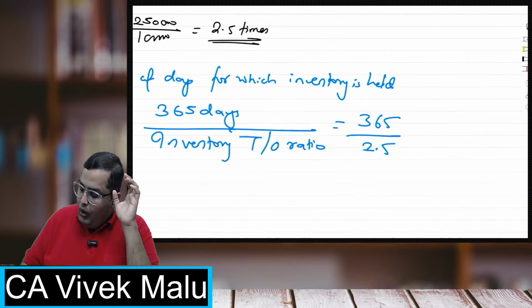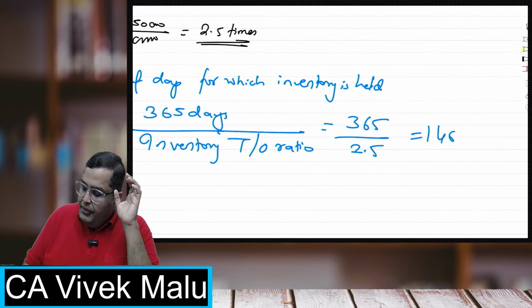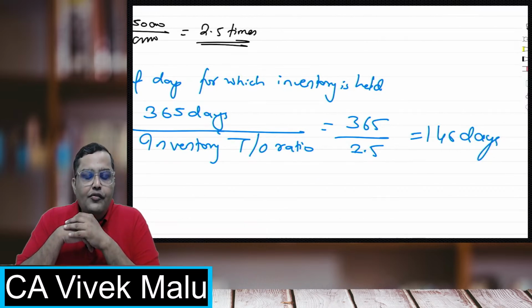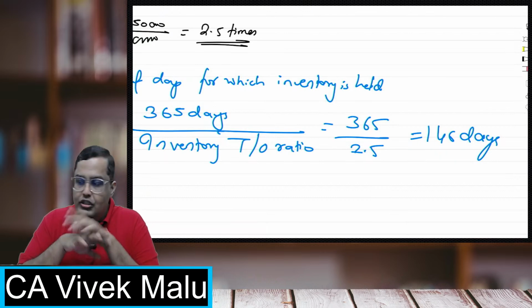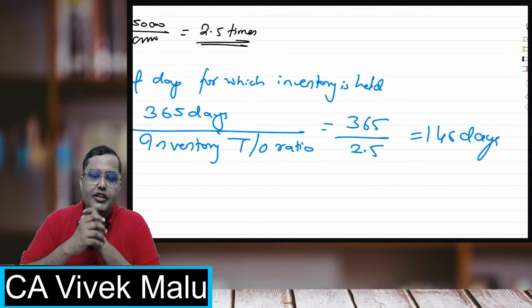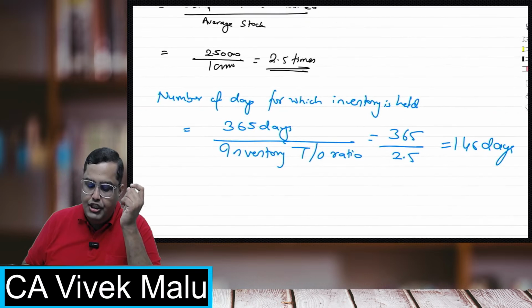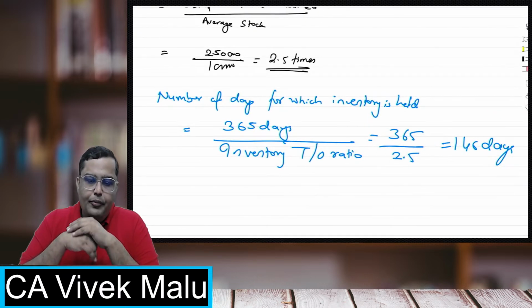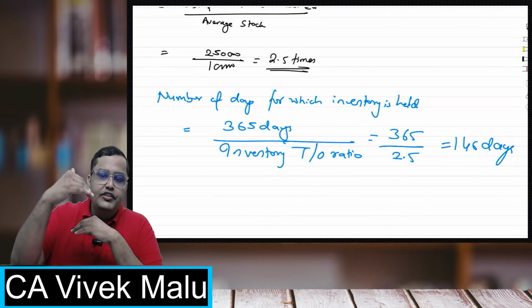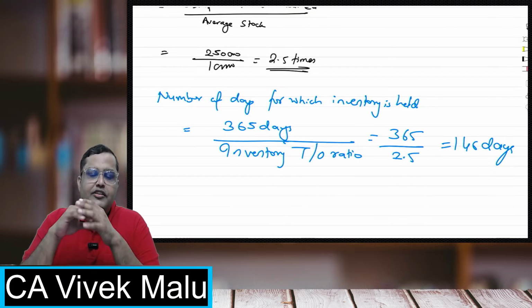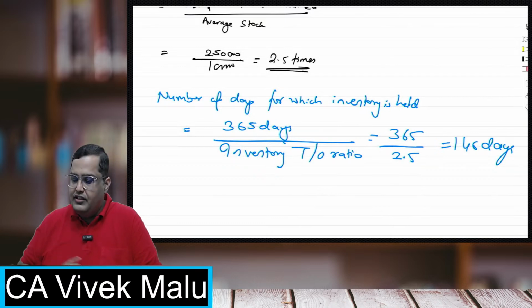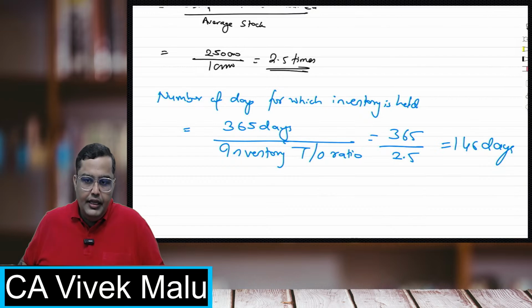So it is coming 146 days. It means that on an average, I am holding my stocks for 146 days. This is the conclusion I can draw with the help of this inventory turnover ratio. 365 upon the inventory turnover ratio gives me the number of days for which I normally hold my inventory. That is 146 days. I hope everybody is clear with this.